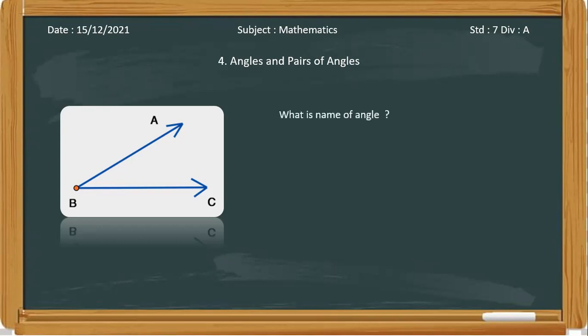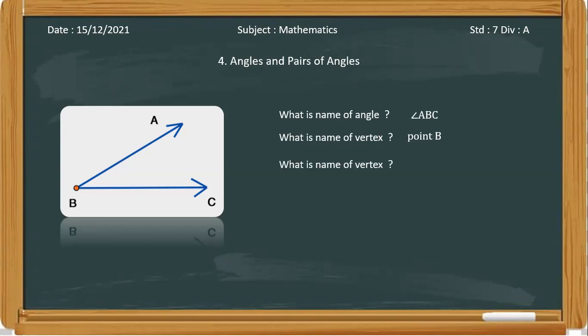The first question is, what is the name of the angle? It's an easy one. Angle ABC, right? Next one, what is the name of its vertex? Angle B. Not angle B, it's point B. We can't say angle, it's point B.